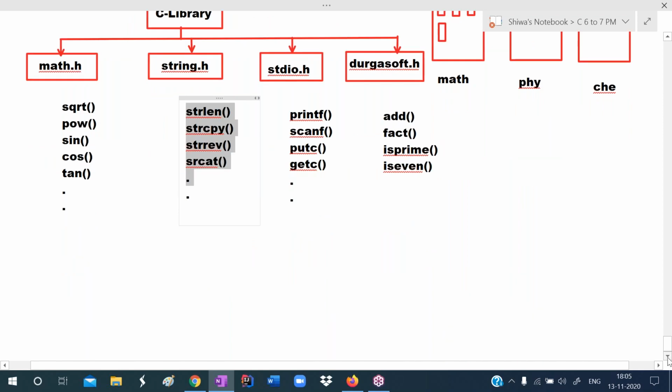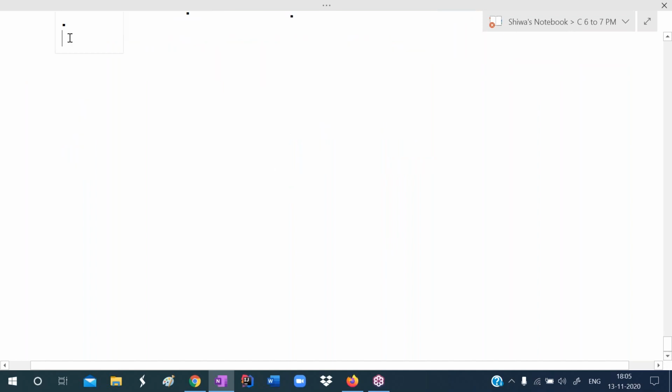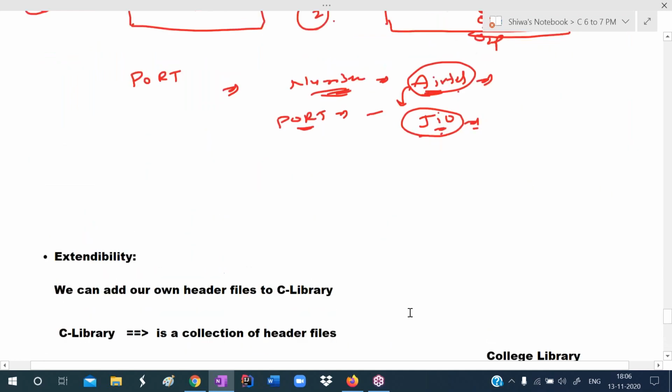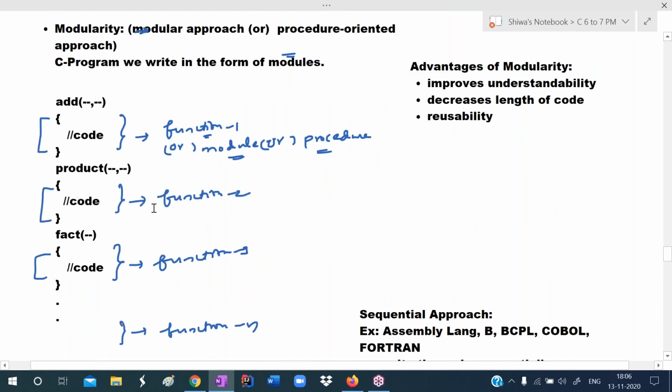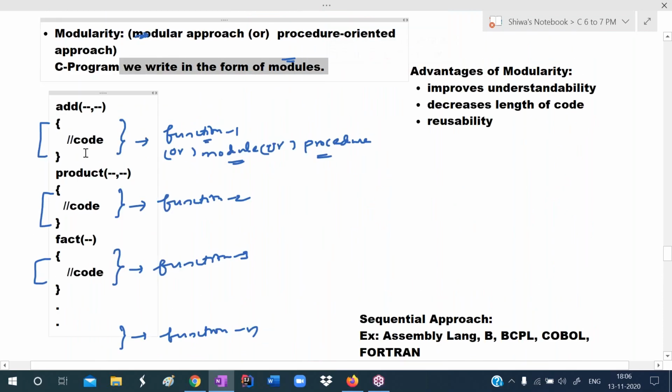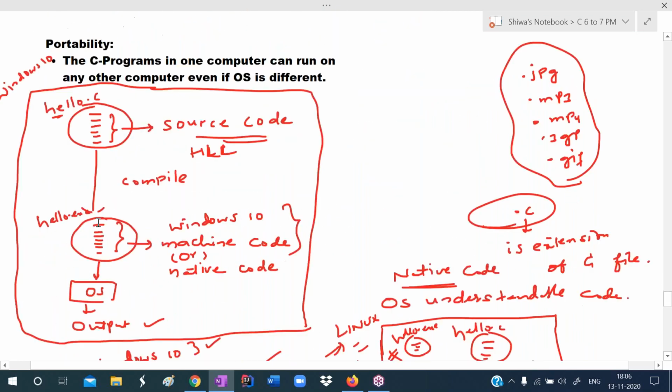Today's session is a very, very important session. Pay attention and listen carefully. Now I want to talk about the structure of C program. What is the syntax of a C program? Generally, the C language has the modularity feature, means we write the program in the form of functions. Already we discussed this. A module can also be called a function. So add function, product function, like this we can define any number of functions.